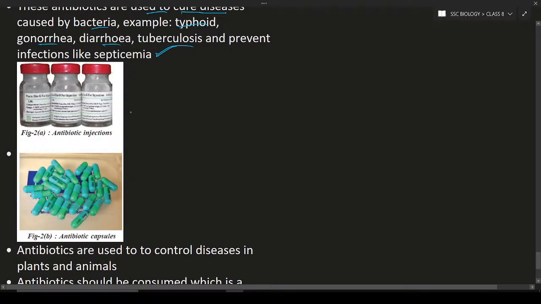Here you can see antibiotics are produced in the form of injections, in small bottles. In the small bottles you can see some kind of liquid. That liquid is known as antibiotics. Antibiotics are also available in the form of capsules and tablets. So these are antibiotic capsules.